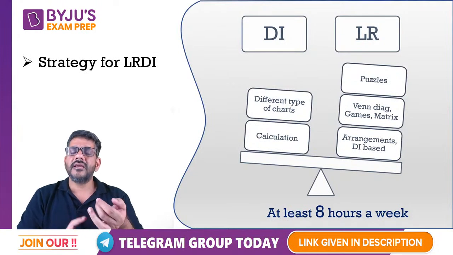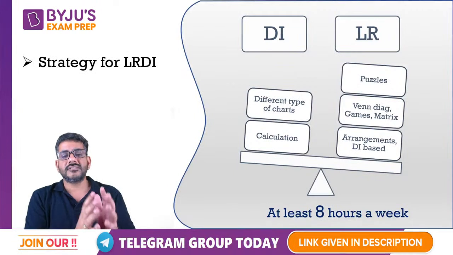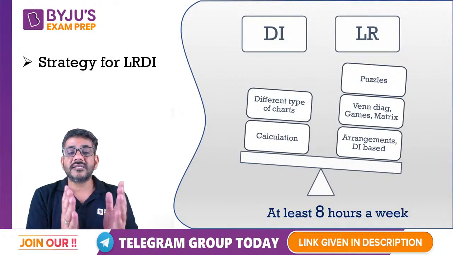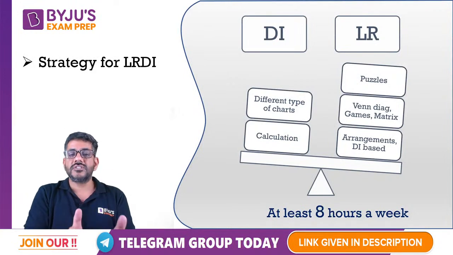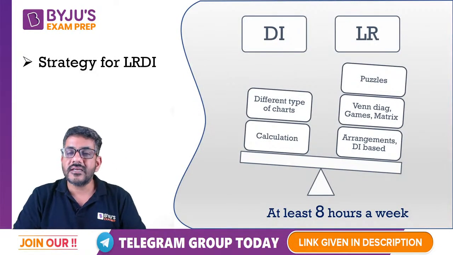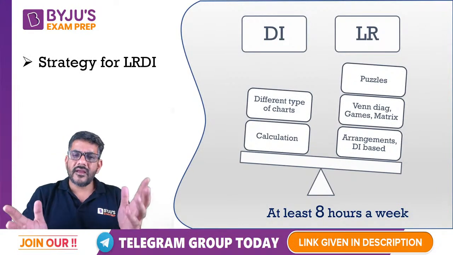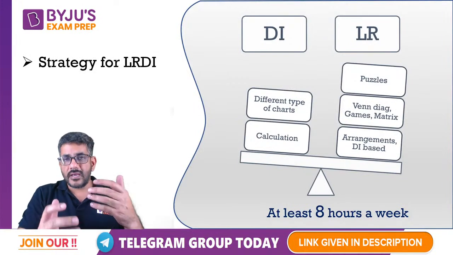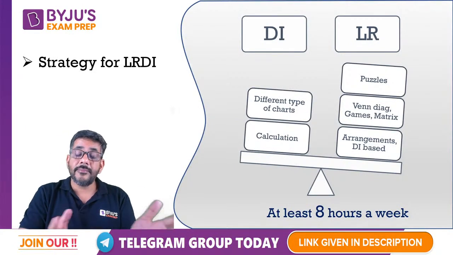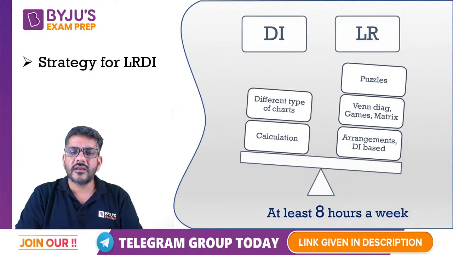हमने tables पढ़ लिए, bar graph पढ़ लिए, line graph पढ़ लिए, वगैरह वगैरह. And for all those charts, and while doing the questions, what is needed is calculation, right? How do we improve our calculation speed? But I would say spend more time on logical reasoning and the different type of logical reasoning sets. जैसे puzzles होती हैं, Venn diagram, games and tournaments, matrix based questions, arrangement based questions, AR based DI जो होता है, या DI based AR जो होता है. So ऐसे बहुत सारे different types आपको देखेंगे logical reasoning में.